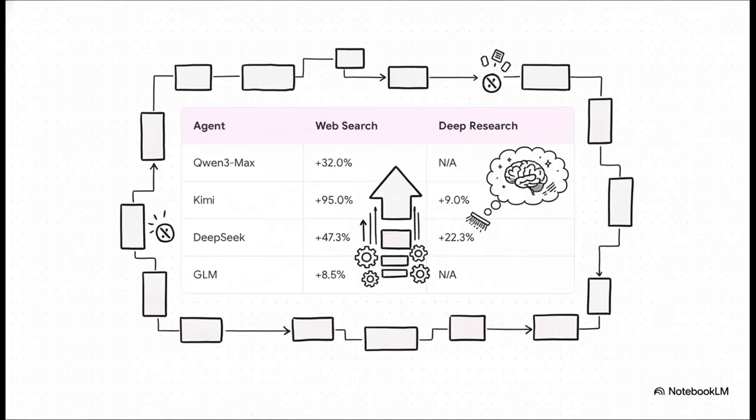The performance gains from pairing an agent with an AdaCoM manager are, quite frankly, absolutely staggering. Just look at this table comparing the standard ReAct baselines against the AdaCoM workflow. On complex web search tasks, the Qwen agent improves by 32%. DeepSeek jumps over 47%. But get this, look at the Kimi agent. It sees a massive 95% performance gain. It almost doubled its effectiveness simply because an external manager cleared out the redundant garbage from its working memory.